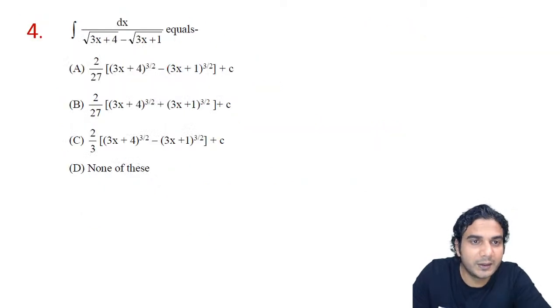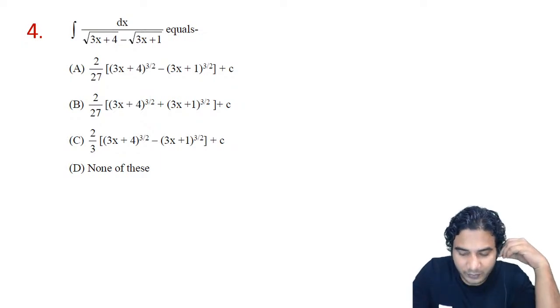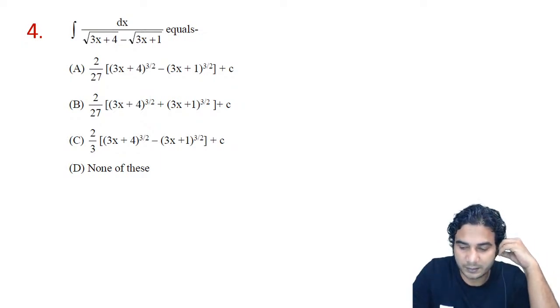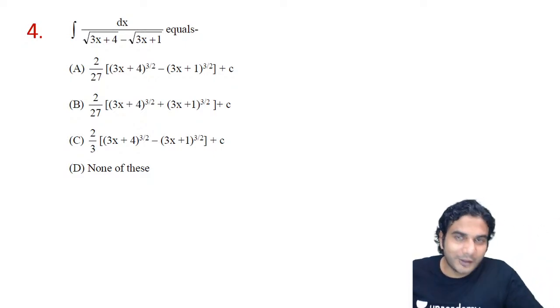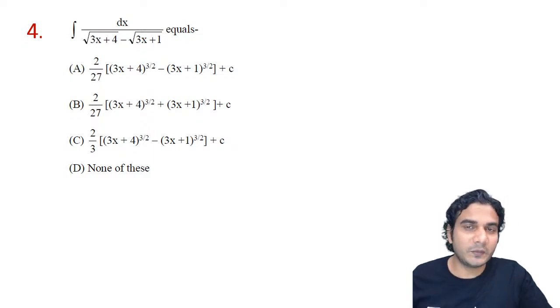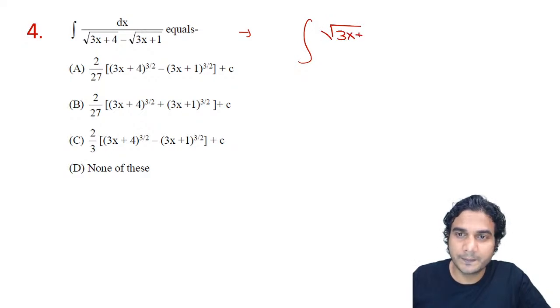Alright, so let's continue. Another problem. This is again a very simple problem. In fact, this you can do directly. Let's see if you can do it. Obviously, whenever you have irrational terms like this, you first rationalize it, okay? So let's rationalize it and see what is coming. So we'll multiply and divide by under root of 3x plus 4 plus under root of 3x plus 1, all right?